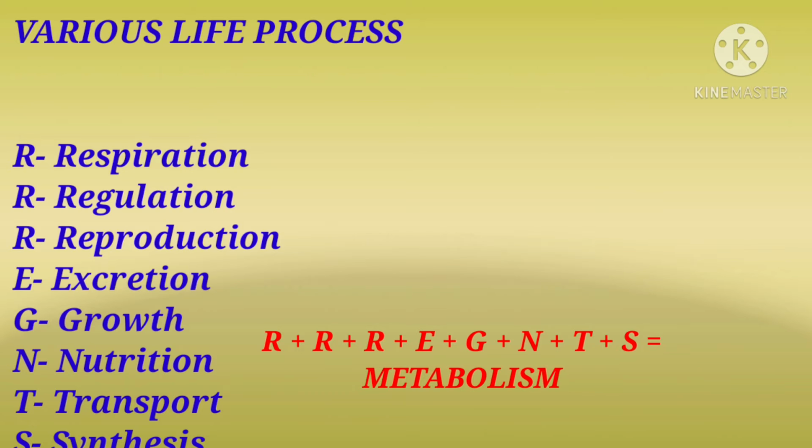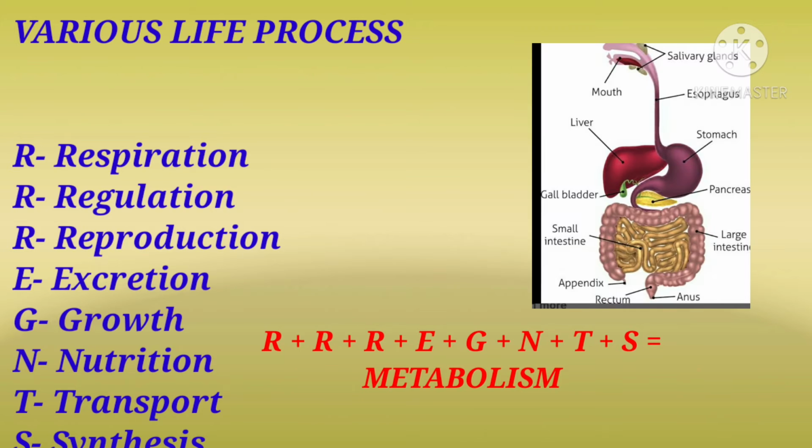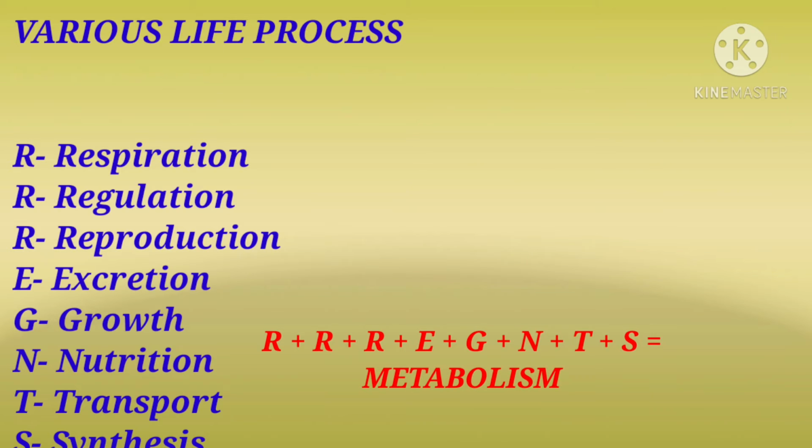Next is excretion. The various waste products manufactured in our body must be removed, otherwise they may become poison. Next is growth. Living things can grow, so it is also very important, and growth mainly depends upon nutrition. Nutrition is also important, because from food we obtain the energy for performing various activities. So a balanced diet and proper nutrition are important.